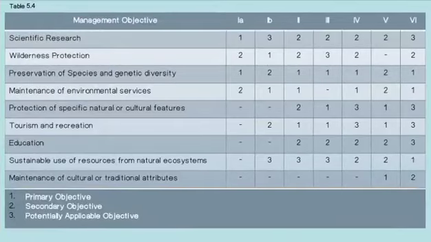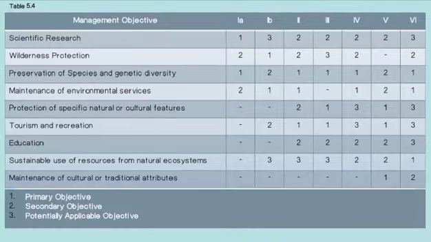So, first is Table 5.4, Management Objectives by IUCN Protected Area Category. So, the management objectives, and then the six basic categories: 1A, 1B, 2, 3, 4, 5, and 6. So, scientific research: 1A is 1, 1B is 3, 2 is 2, 3 is 2, 4 is 2, 5 is 2, 6 is 3. Wilderness protection: 2, 1, 2, 3, 2.